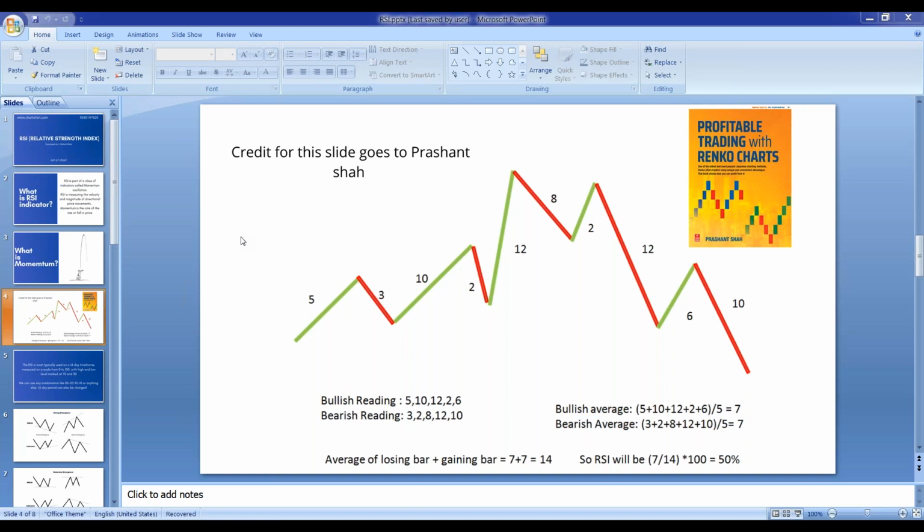Sir, I guess all this is related to price movement, not volume, right? Yes, volume is not considered in the case of RSI. It is only dependent on the price.